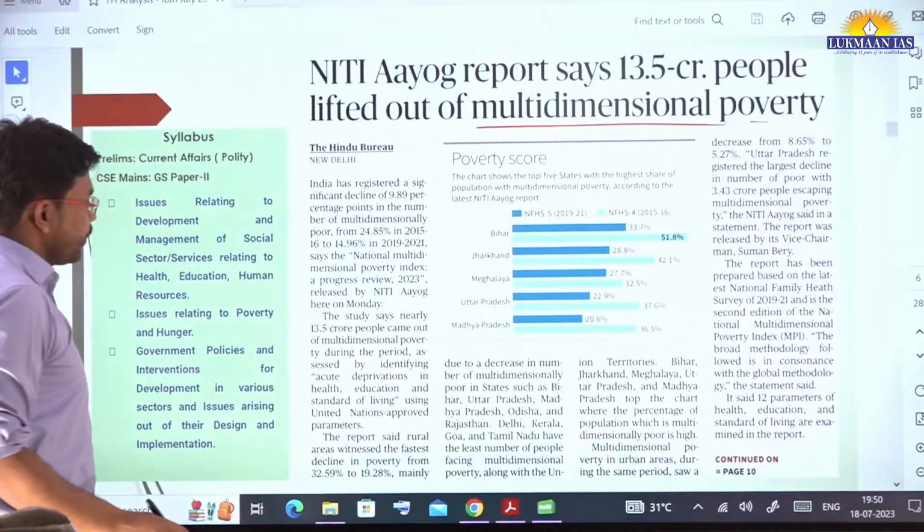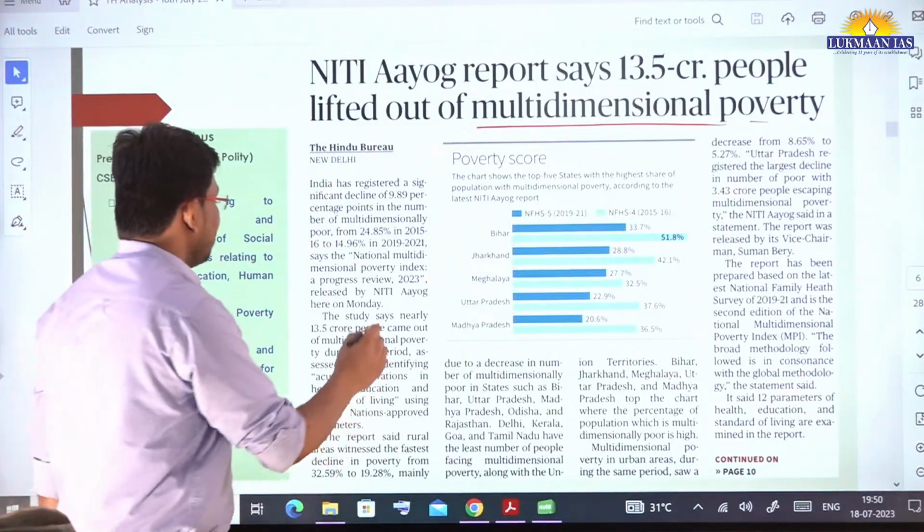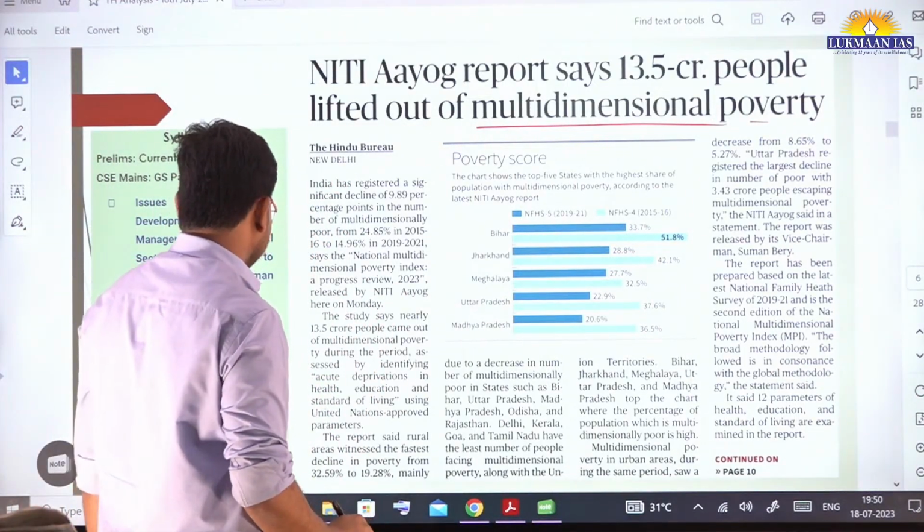This is the name of the report, and it is released by NITI Aayog.